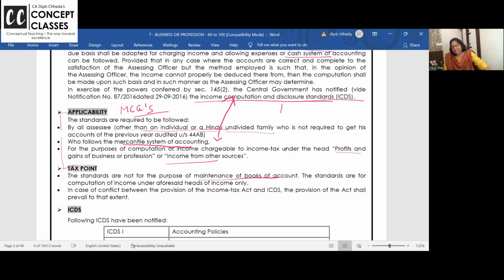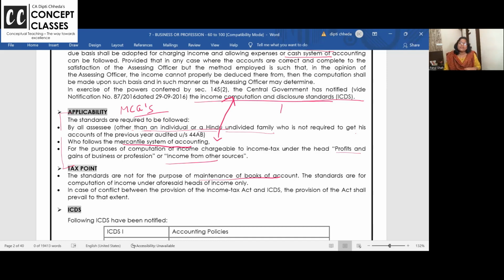Books of accounts के लिए क्या है? Accounting standards. Audit के लिए क्या है? Standards on Auditing. Just to compute your income, you have to use it, the income from business and profession and other sources. Just to compute income, use ICDS.